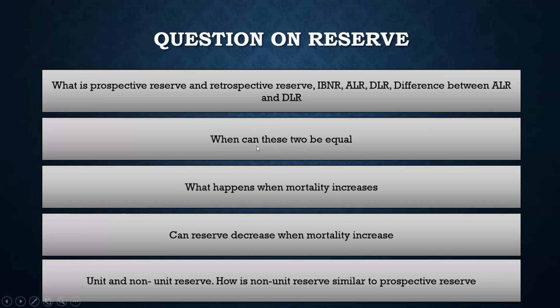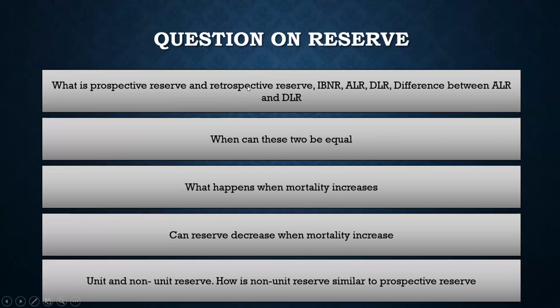Can these two be equal? When I'm saying that can these two be equal, I mean prospective and retrospective reserve. Yes, they can be equal if the bases are equal, like the mortality, lapse, expense. These are the basis, these are the assumptions, basically the assumption set. If the assumptions are equal for prospective and retrospective reserves, both would be equal.